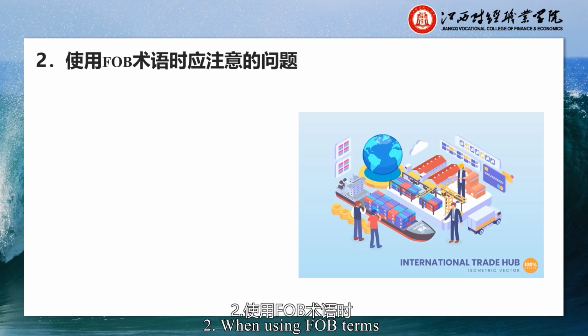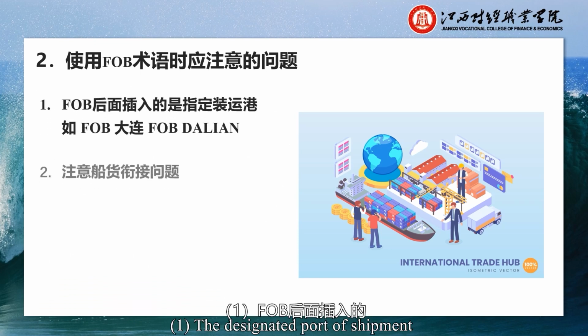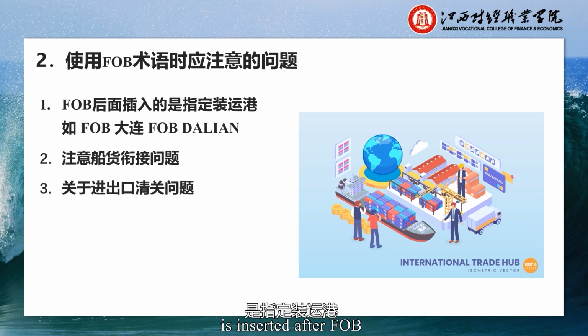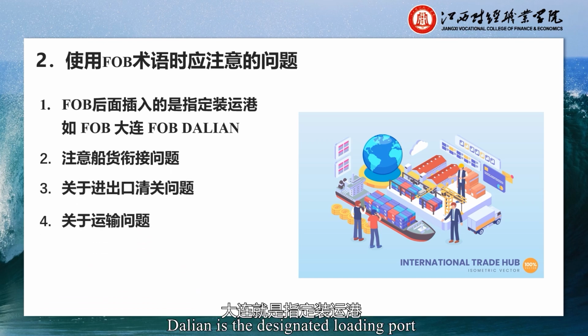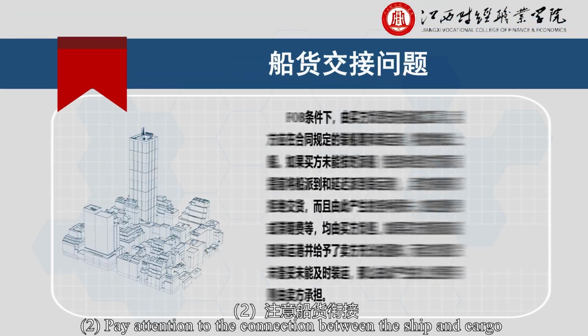Second, when using FOB terms, the following issues should be noted. First, the designated port of shipment is inserted after FOB. For example, FOB Dalian, where Dalian is the designated loading port. Second, pay attention to the connection between the ship and the cargo.